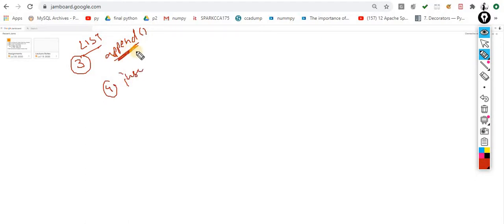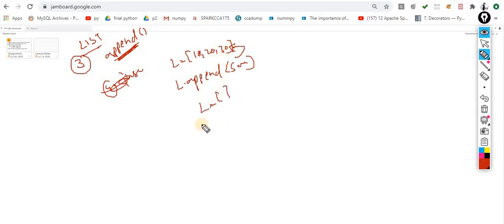Whenever the word append appears in computer science, it always means the end of the data. For example, L is equal to 10, 20, 30. L.append(500): so 500 would be appended at the end of the list, always the end of the list. If the list is empty and you want to append something, yes, happily append it, and it will be appended at the first location, because this time the first and the last are the same. Whenever items are there, it automatically counts the number of items and after that adds that content. So this is the usage of append.